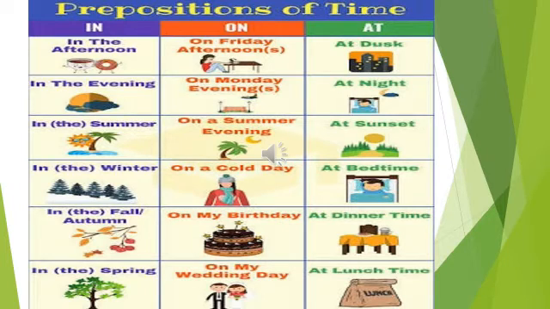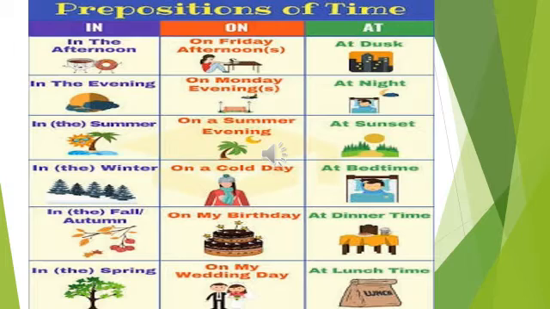Prepositions of time. These prepositions are used to denote the time of the day, to denote parts of the day, months, years, seasons, and to denote extended time. Now let's see its usage. In the afternoon, in the evening, in the summer, in winter, in autumn, in spring. On for days, like on Monday, on Friday, on a summer evening, on a cold day, on my birthday, on my wedding day.